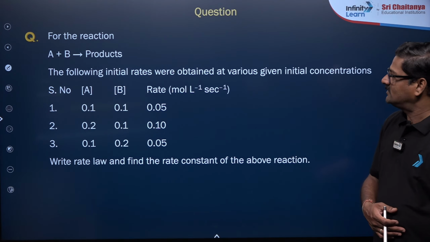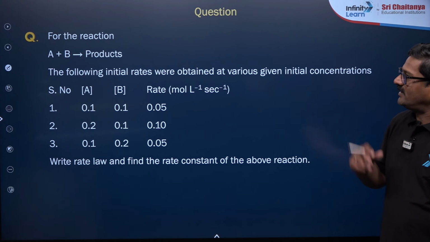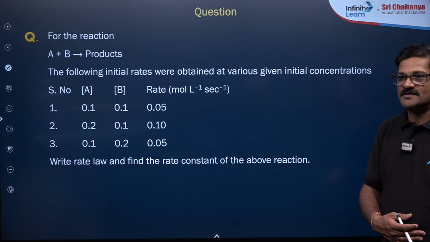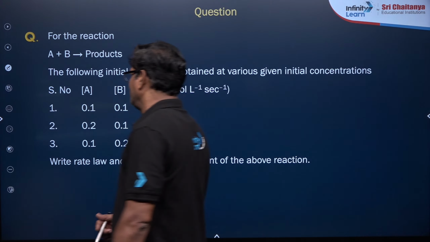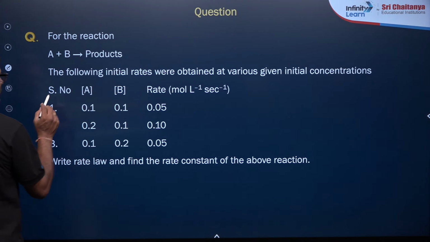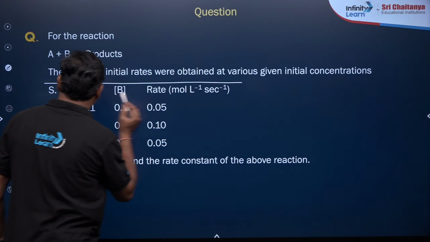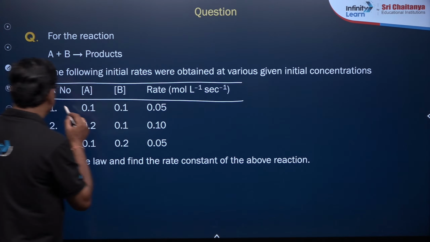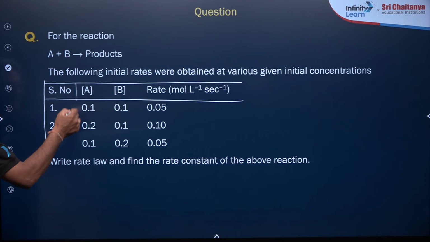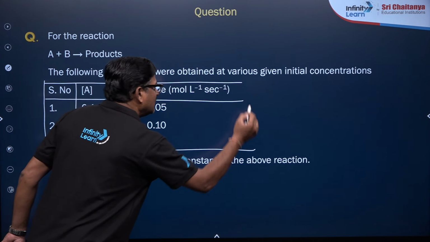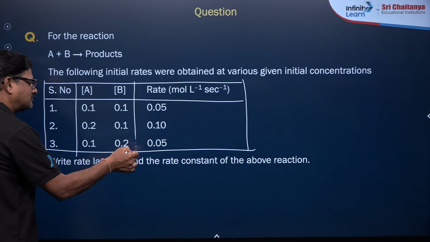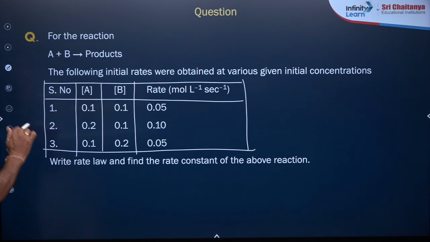Now look at this. For a reaction A plus B gives rise to the product, the following data is observed. Let me draw a table over here. This is the experiment. This model of questions is very important.